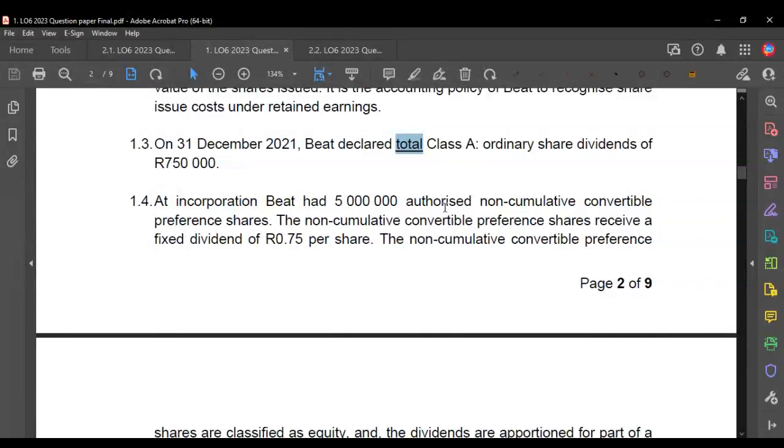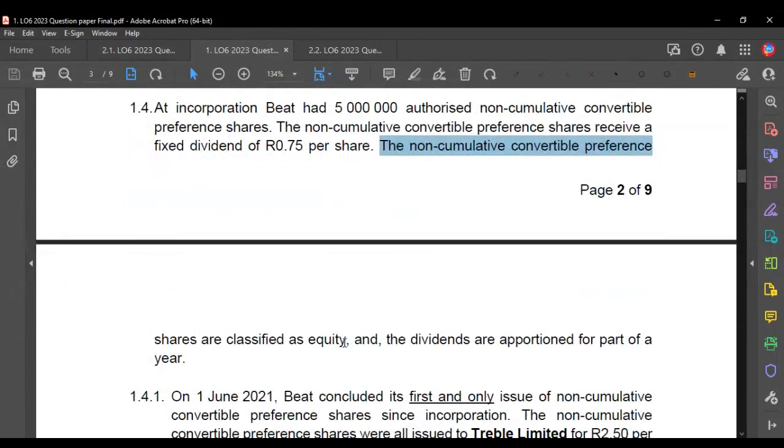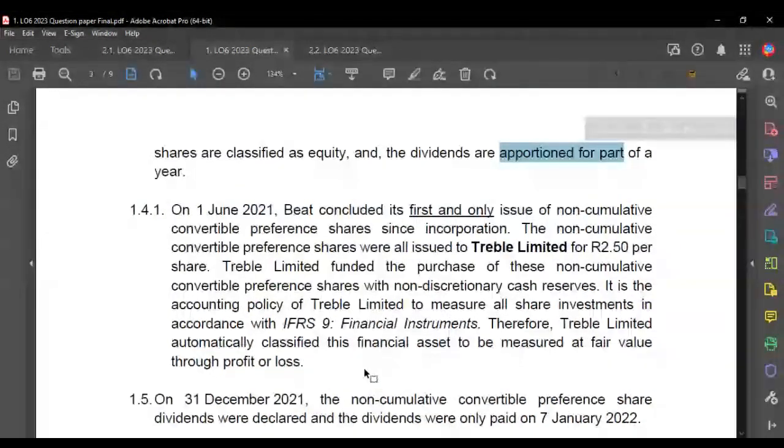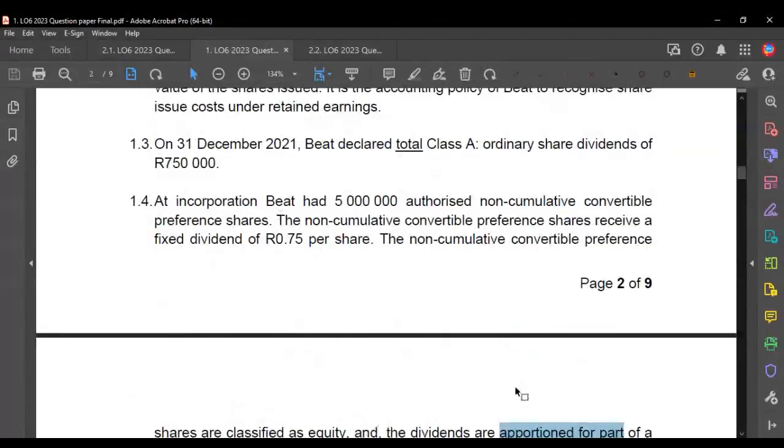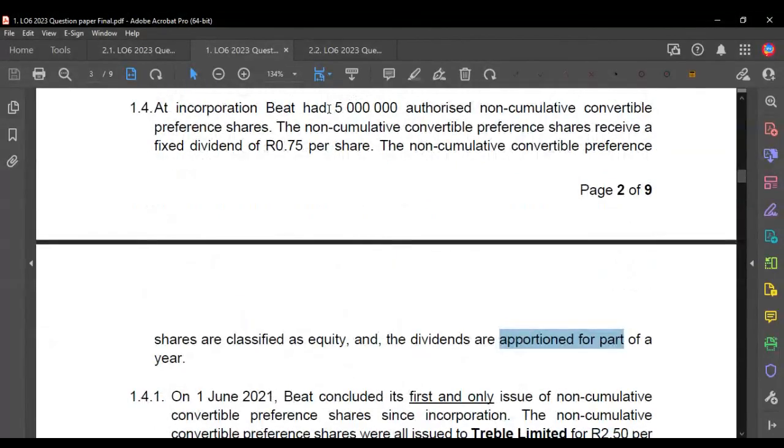Okay, then we see at incorporation, 5 million. There were 5 million authorized non-cumulative convertible preference shares. So these are the preference shares, right? They earn a fixed dividend of 75 cents per share, which is interesting, right? Then we see that the non-cumulative convertible preference shares are actually classified as equity, which means we apportion the dividends for part of a year. So that is going to help us when we want to calculate dividends, right? Notice so far they didn't mention anything about the shares being issued. They only told us about the authorized share capital.